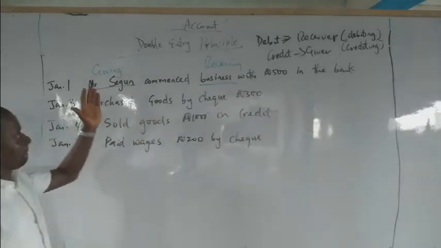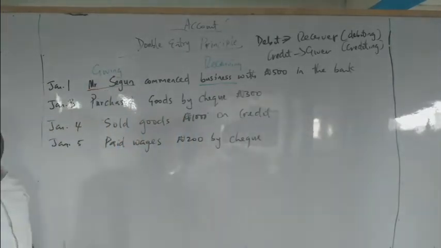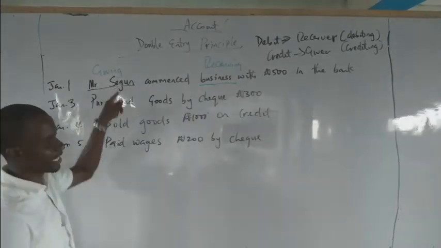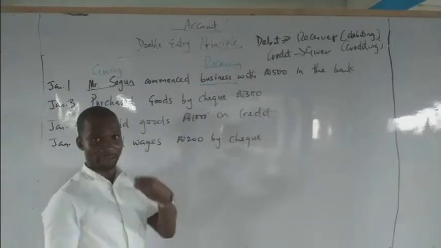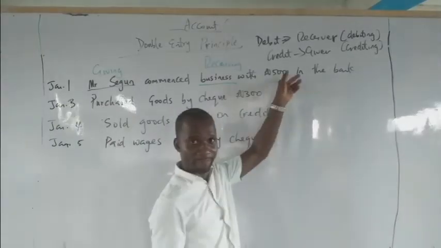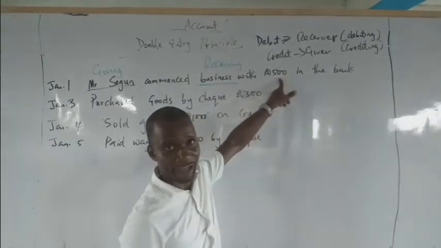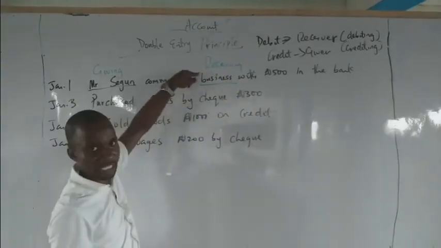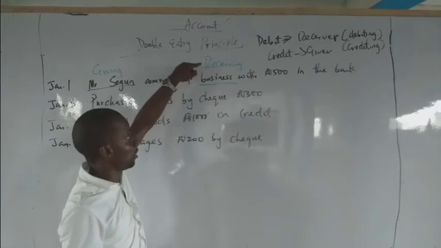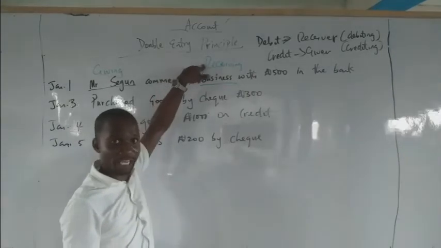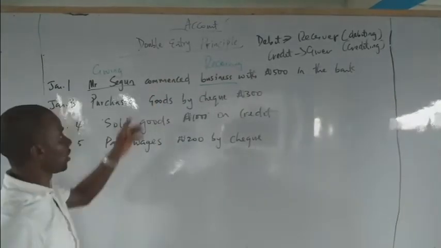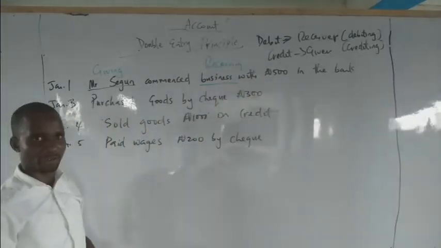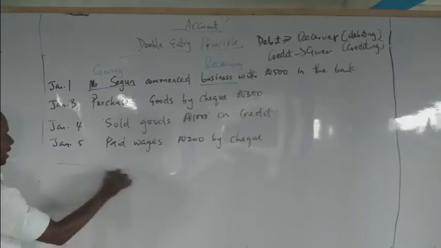Now, this party giving out value, what is it giving out? That is the next thing you should ask yourself. What is this party, Mr. Shegun, giving out? He is giving out money, right? Very good. How much? 500 naira. That means he's putting this amount into this business, which is the receiving party or receiving account. Now, this money given out or put into the business, what is it called? Very good. Capital.